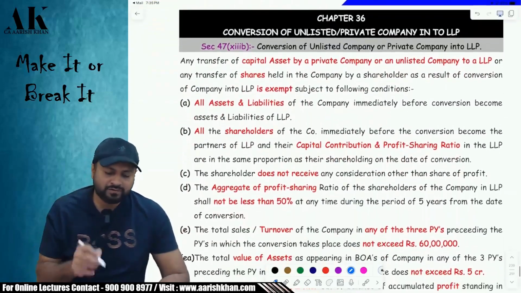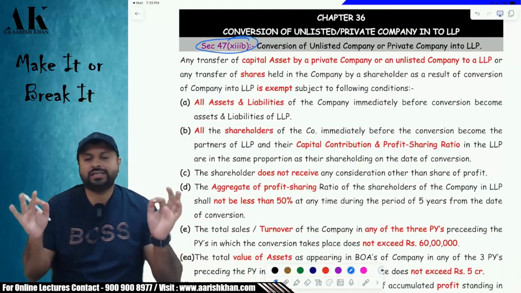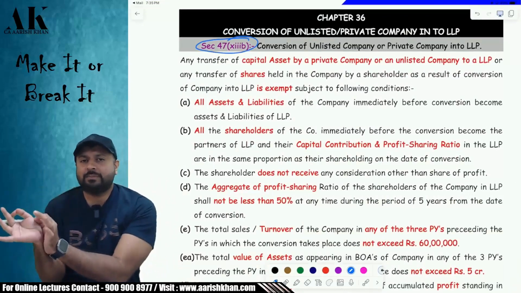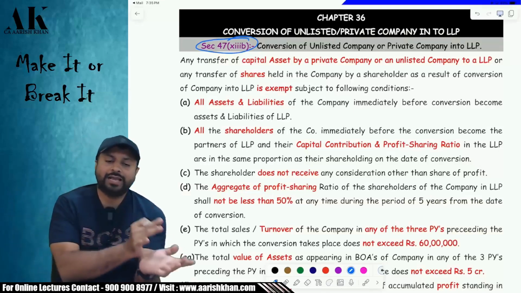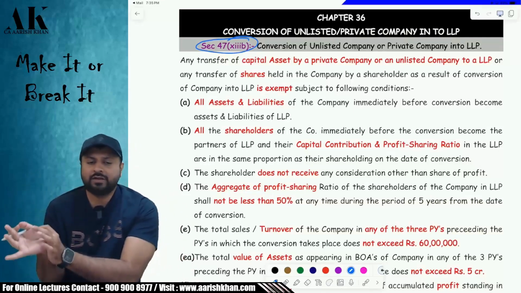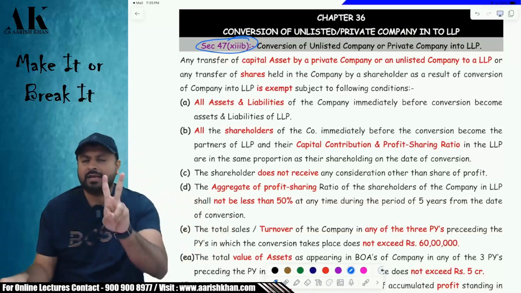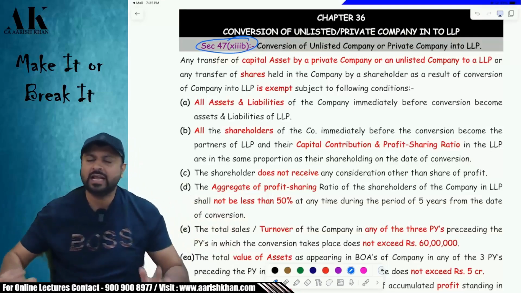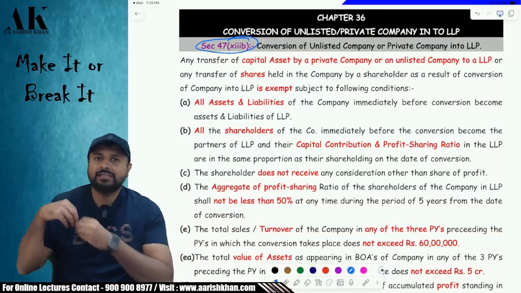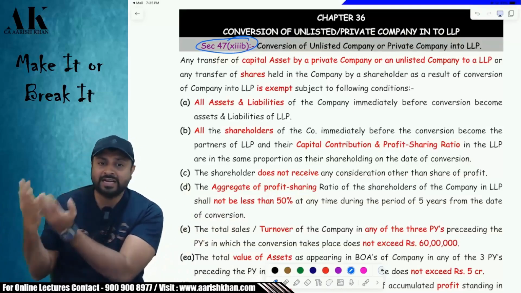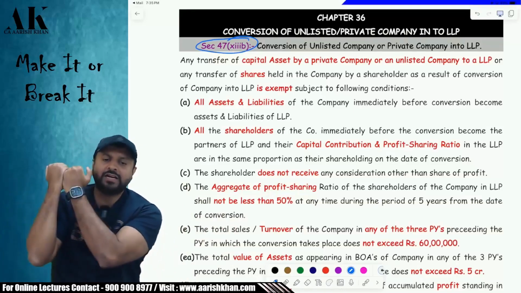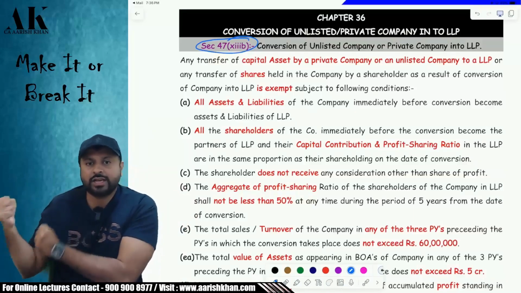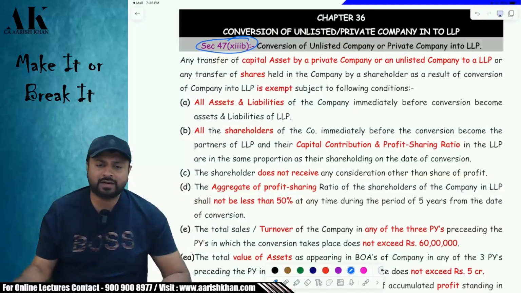Similarly, there is one more conversion over here which is covered in section 47(13)(b). Sir, what is this conversion? This is the conversion of an unlisted company or a private company into an LLP. So if an unlisted company or a private company is converted into LLP, there are 2 kinds of exemption. First of all, the assets which are transferred from here to there are exempt. Second, the shareholders will transfer the shares, correct? Shareholders will transfer the shares of the unlisted company or private company, and in return they will take what? They will take the share in the LLP. That is also exempt under the income tax law.